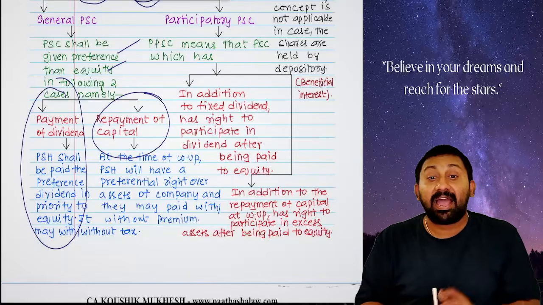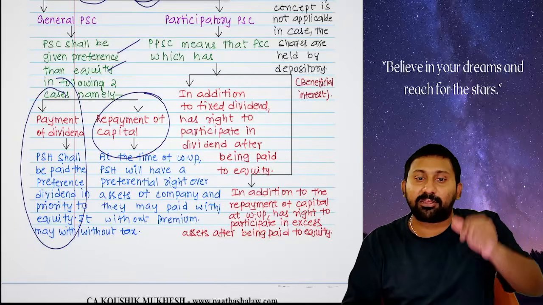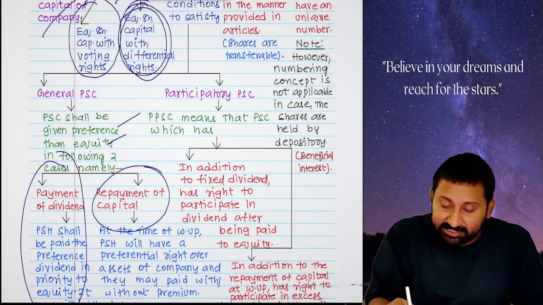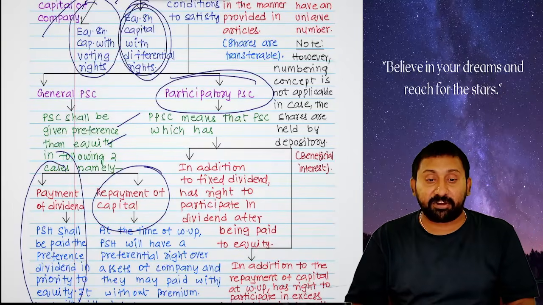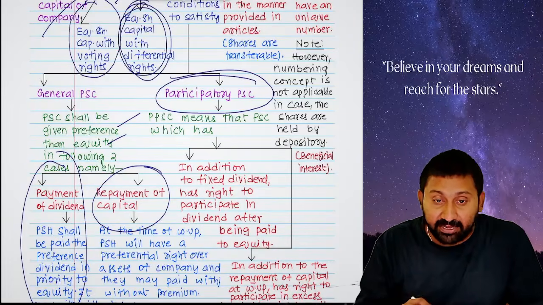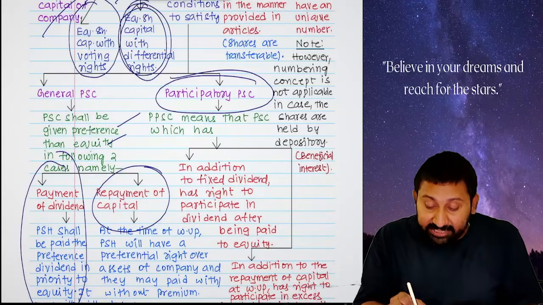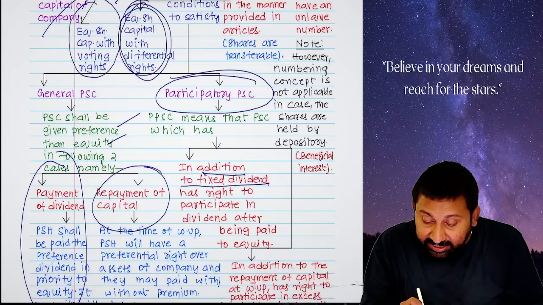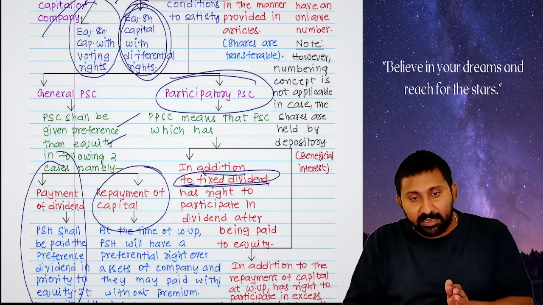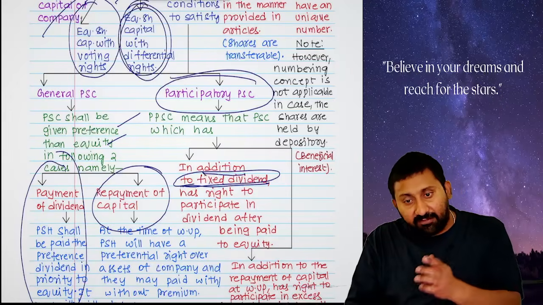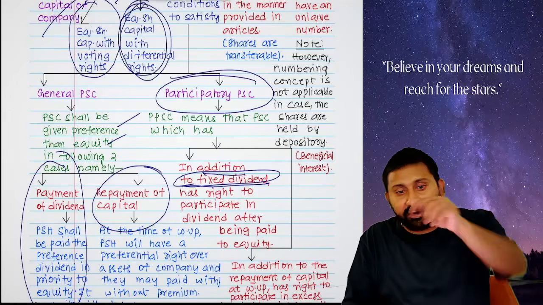What to do? Again, preference shareholders will get a right on that balance if the preference shares are participatory preference shares. That means participatory preference shareholders will participate in the profits in addition to the fixed dividend. You are getting a fixed dividend first or not? Yes. After that equity was paid or not? Yes. After that still amount is left or not? Yes. On that also we will have the right.